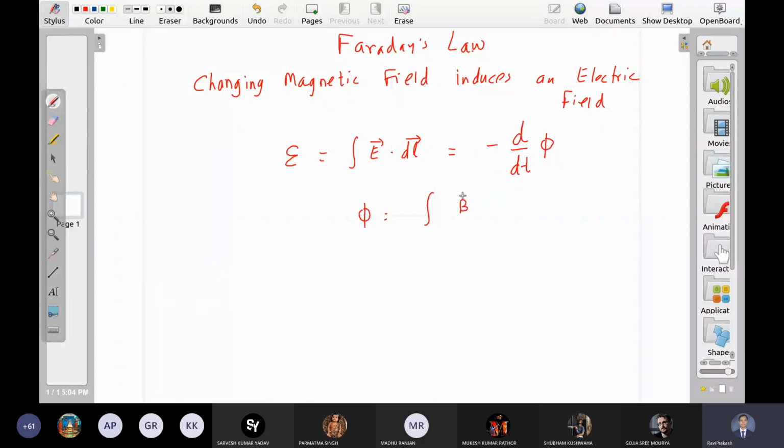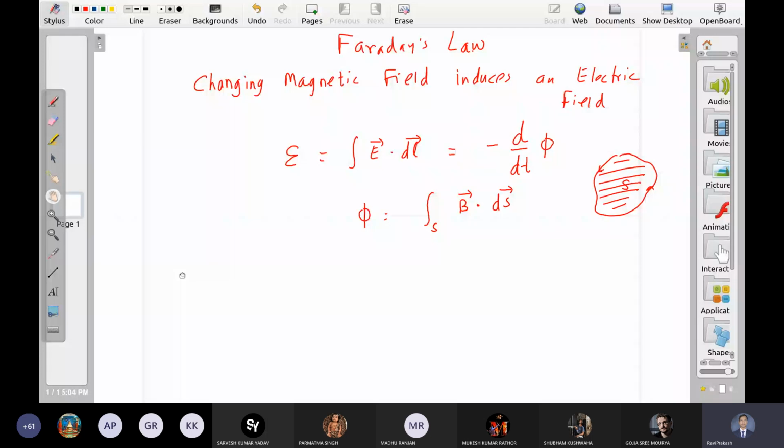So take magnetic field, take a small area element, and integrate over the whole surface enclosed by the loop. So we have this loop, and dl means the boundary of this loop, and ds is this, S is the surface enclosed by this loop.